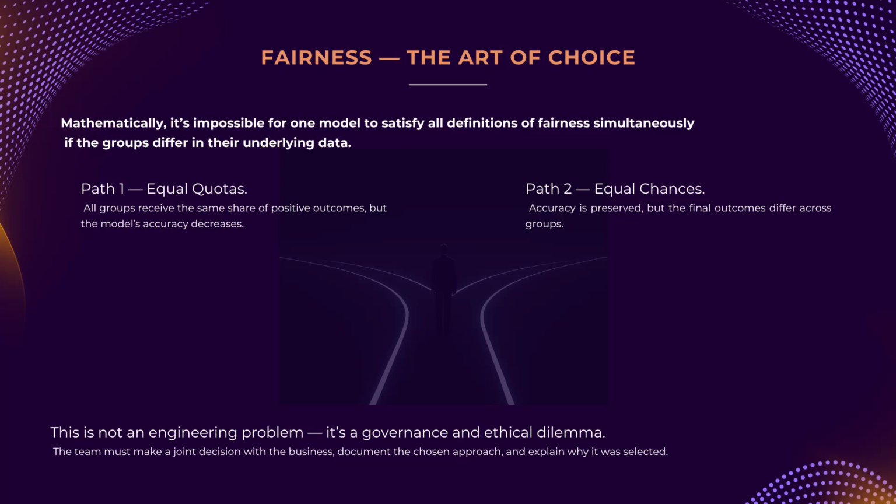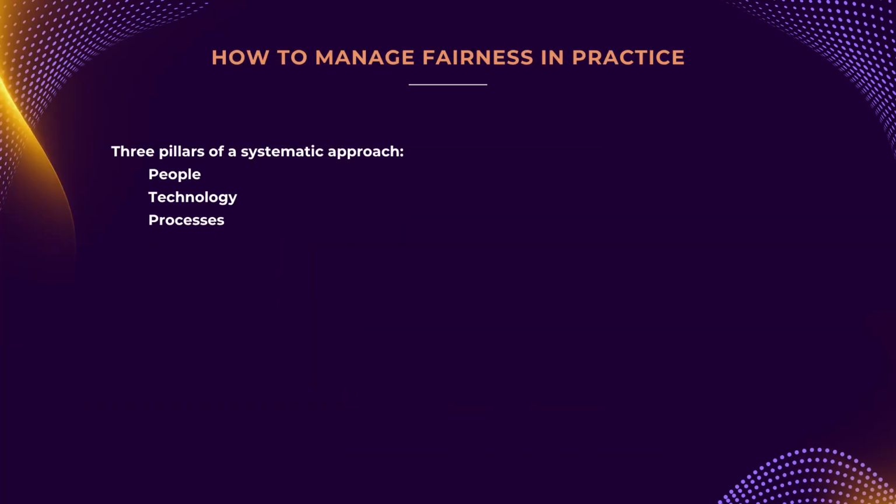Here's the kicker: it has been mathematically proven that it's impossible to satisfy all these fairness criteria simultaneously if the base rates of outcomes differ between groups. You must choose. This mathematical fact is what makes fairness a governance problem. Since you can't have everything, your organization must knowingly pick a path, understanding the consequences and documenting the reasons for your choice. Now that we've covered the theory, how do we manage this complexity in practice?